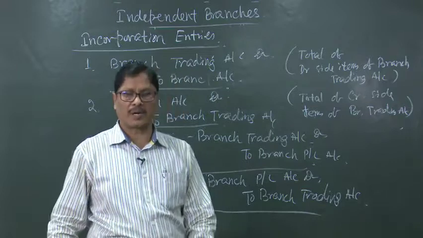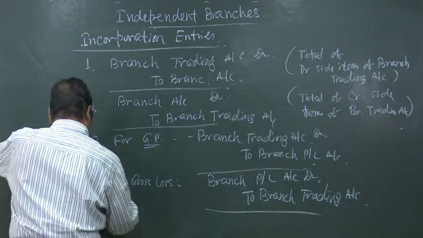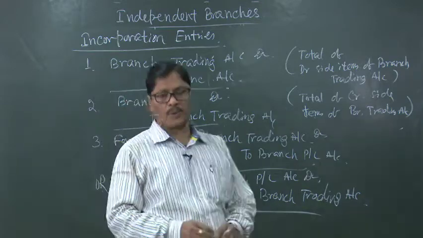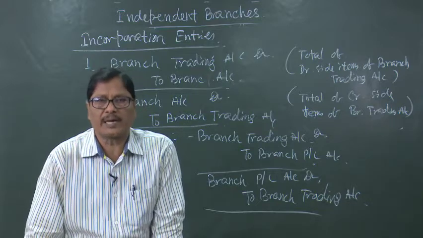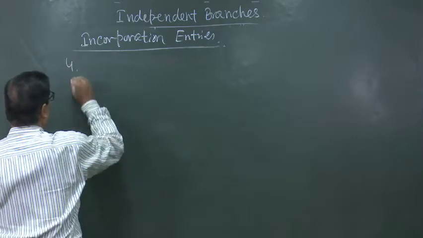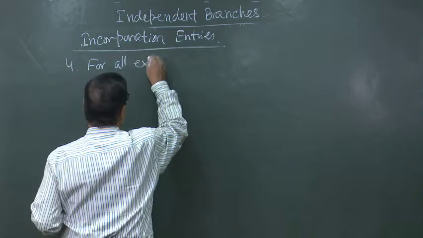So, either there will be gross profit or there will be gross loss. So, let us make it number 3 only. Then we will come to number 4 entry, that is for all the debit side items of the profit and loss account appearing in the branch PL account. Number 4 entry is for all expenses and losses